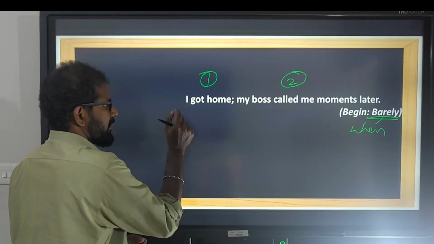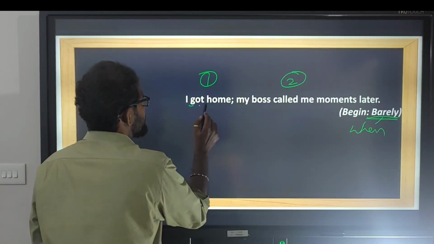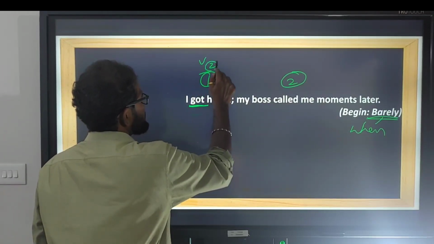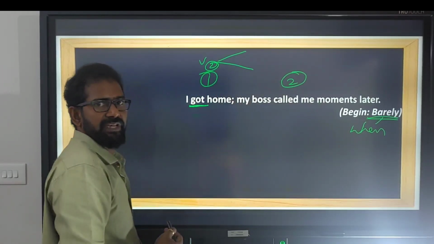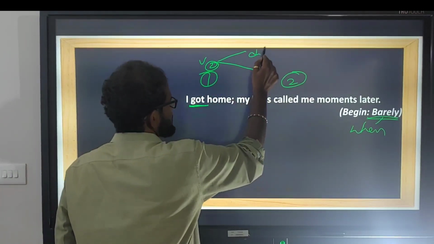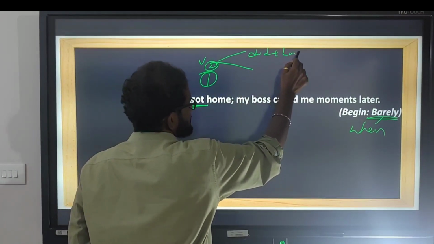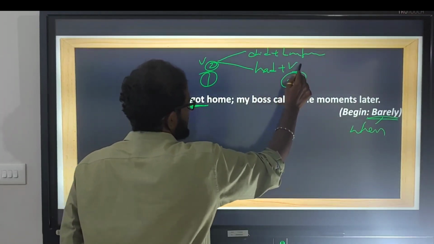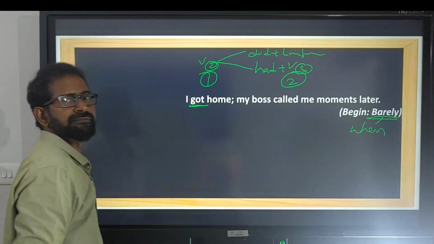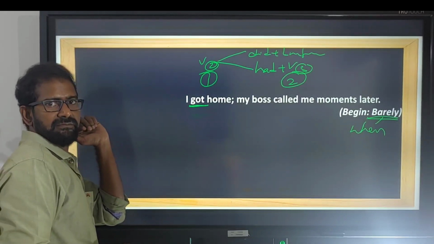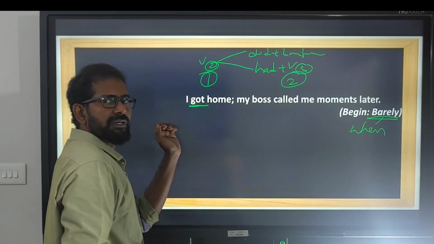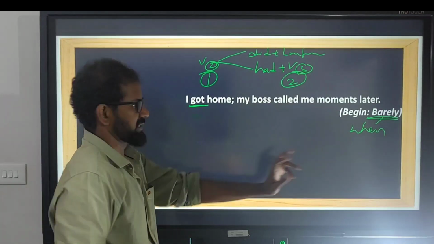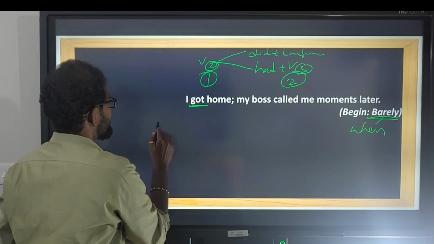Third point, appropriate helping verb. What is the verb here? Got. Got is V2. Now, the verb is in V2, so we have two possible answers: did plus base form, or had plus V3. Fourth, inversion. The helping verb should be used immediately after barely and then the subject. So let us write the answer now.